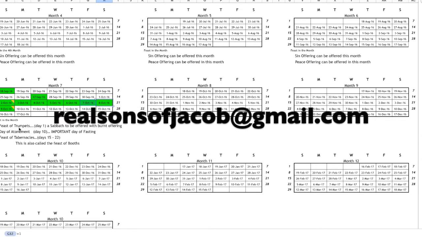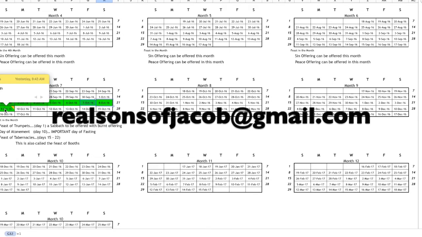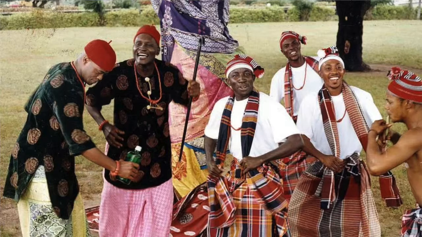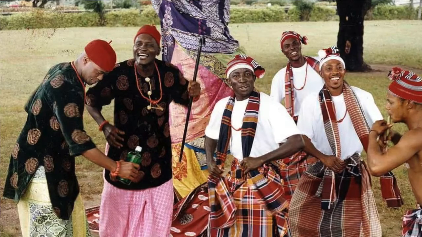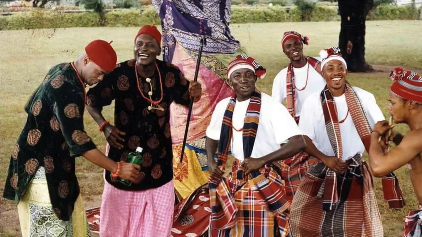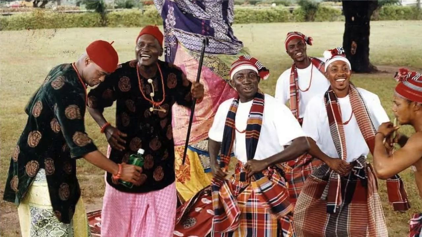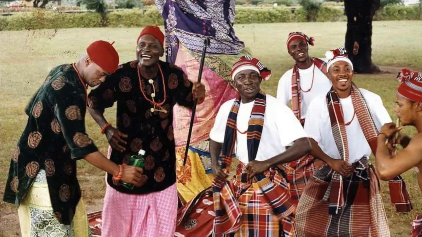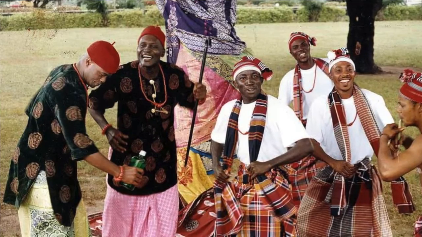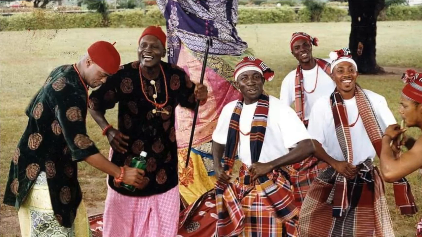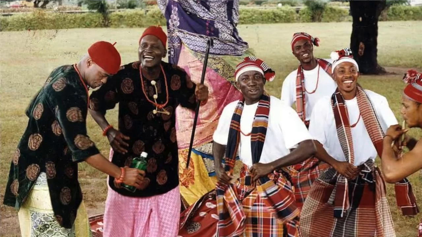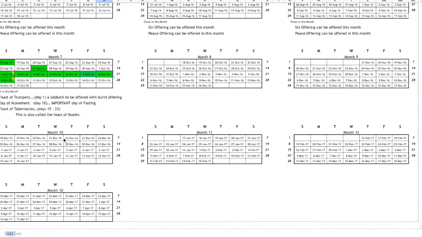So we have the Feast of Tabernacles coming up from the 2nd of October to the 9th of October, which is the 15th day of the 7th month to the 22nd day of the 7th month. And that Feast of Tabernacles is important, brothers and sisters. That 7th month is a very important time in the Hebrew calendar. The Feast of Tabernacles is also called the Feast of Booths, to remember when our ancestors settled in the tents in the desert after we left Egypt. And that is it, brothers and sisters.